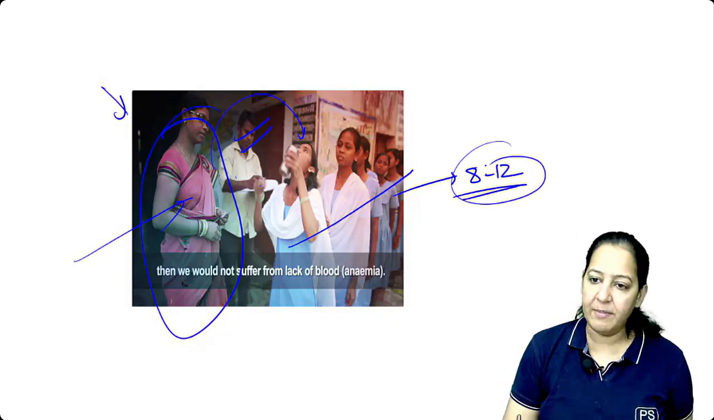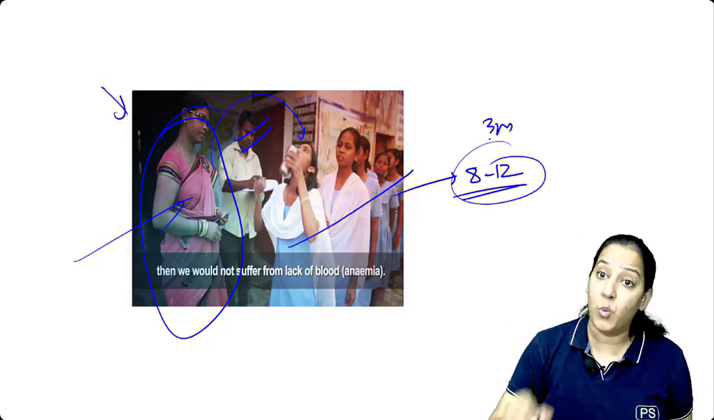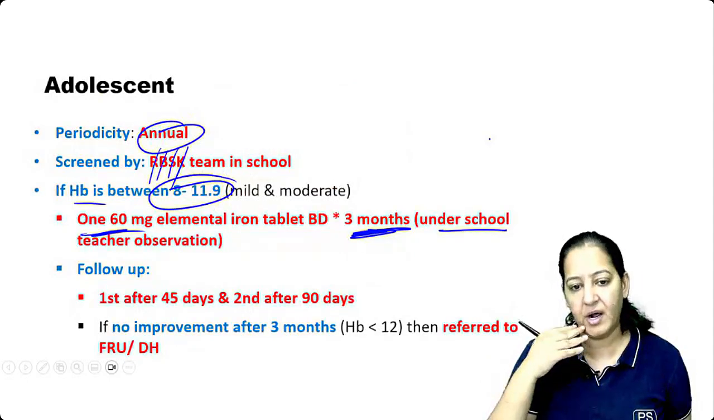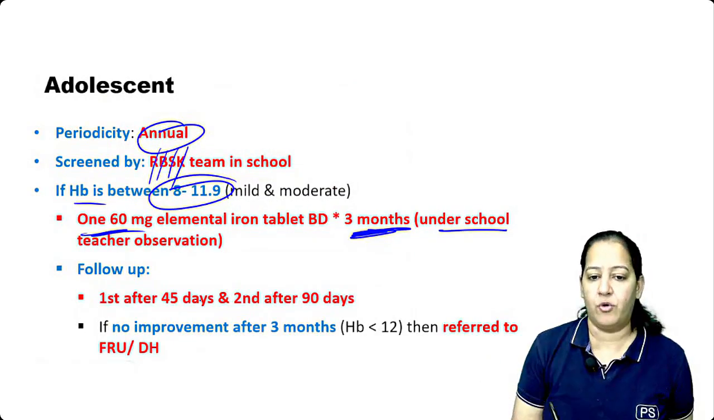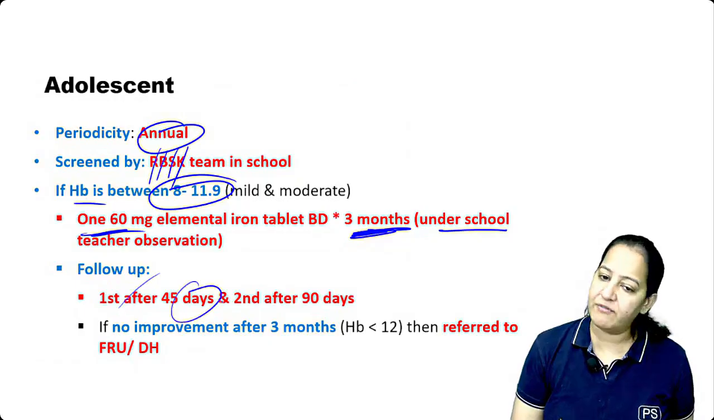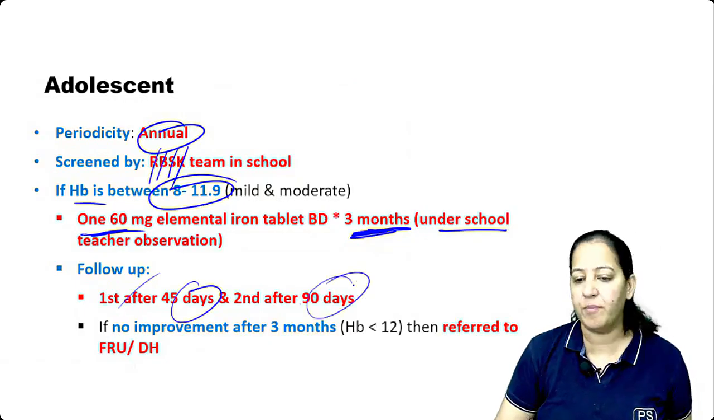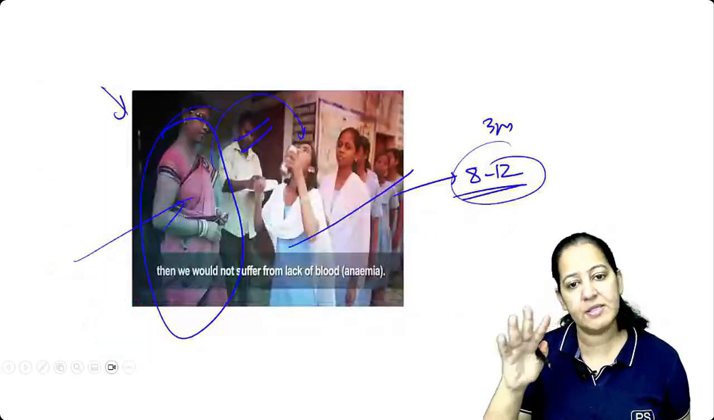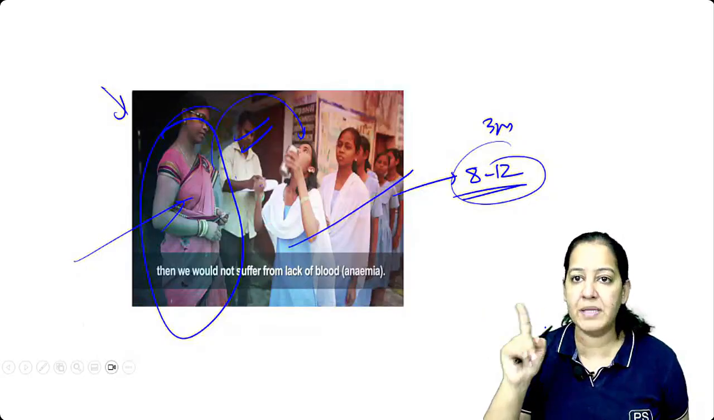So they will be given a free tablet for 3 months, once a day, given under the supervision of the school teacher. And after 3 months, we will do the follow-up. The first follow-up is after 45 days and the second follow-up after 90 days. If no improvement in 3 months, then we will refer, maybe there are some other causes. So this is adolescence, how we do it under Rashtriya Bal Suraksha Karyakram.